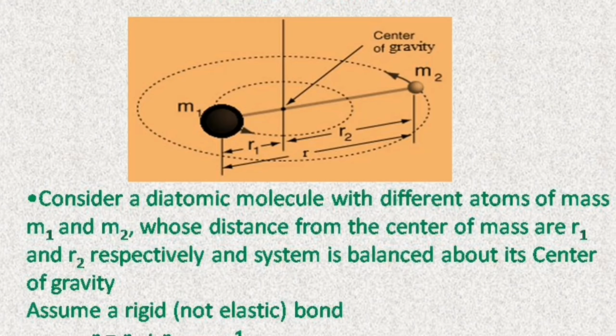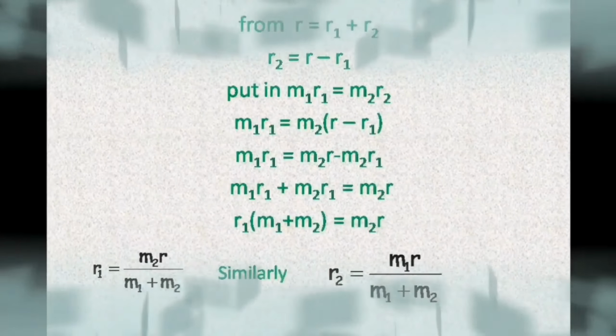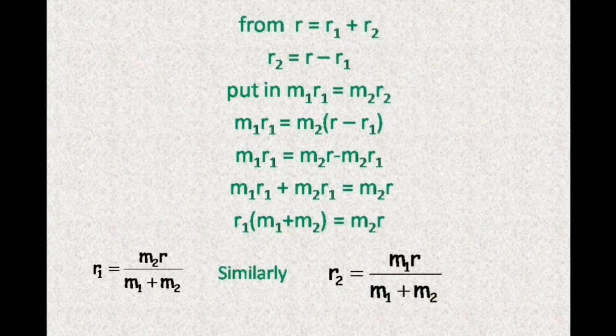Now this system is balanced about the center of gravity. Thus, let us suppose that the distance from the center of one of the atoms to the center of gravity is r1 and the distance from the center of the other atom to the center of gravity is r2. This system is balanced about the center of gravity. Now, since r = r1 + r2, so r2 = r - r1. Since the system is balanced about the center of gravity, one may write m1 r1 = m2 r2.